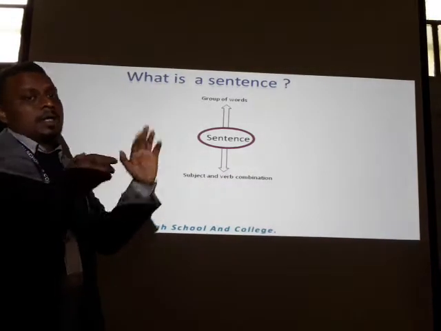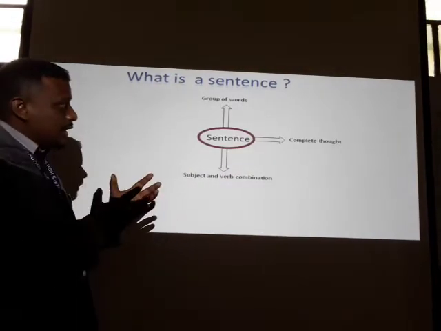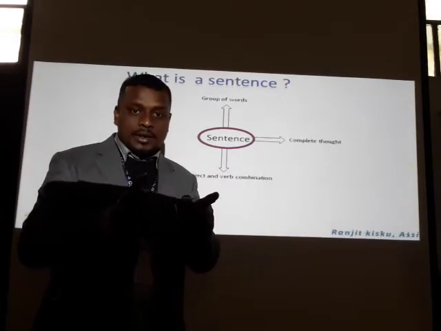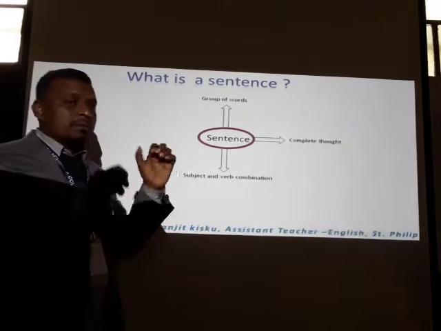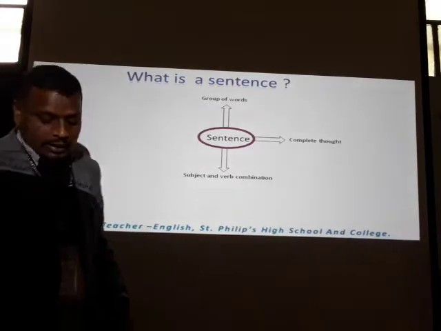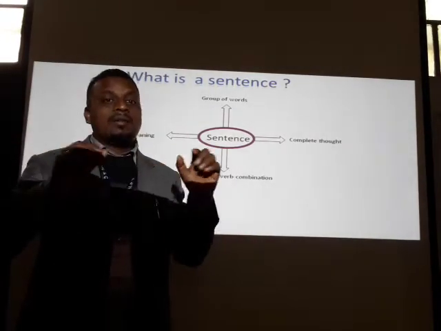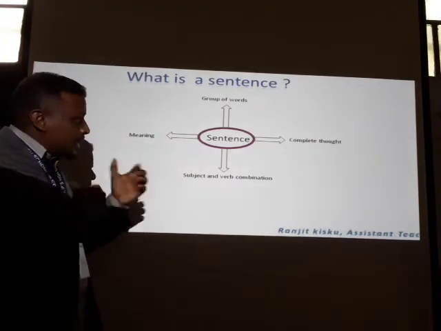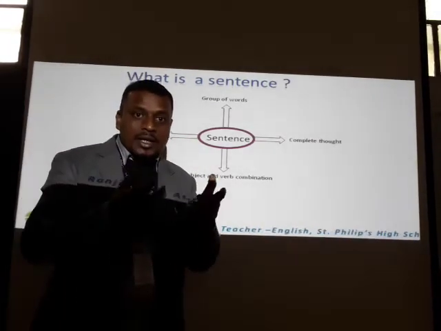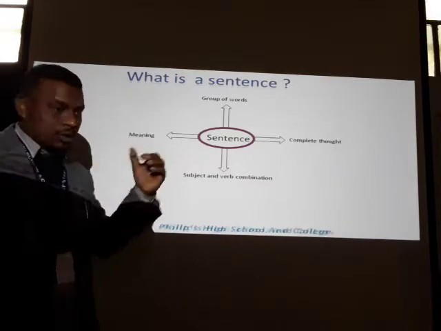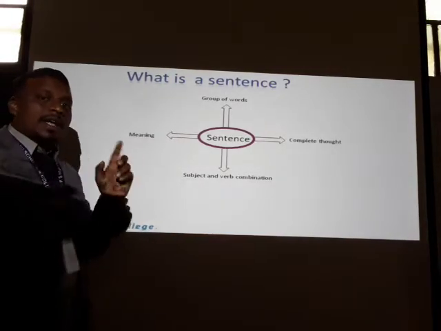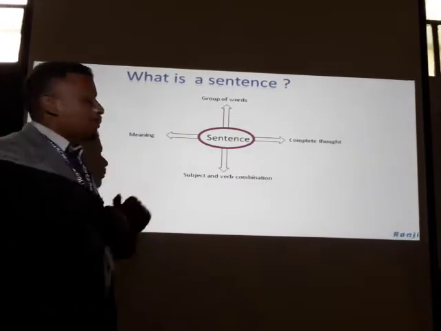Then, a sentence will have a complete thought. Remember, a sentence must have a complete thought. Then, an English sentence must have a meaning so that the readers can understand what you are talking about.